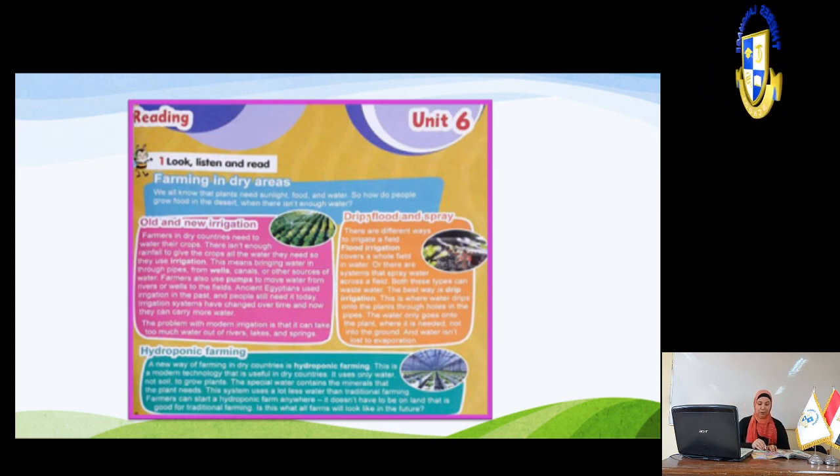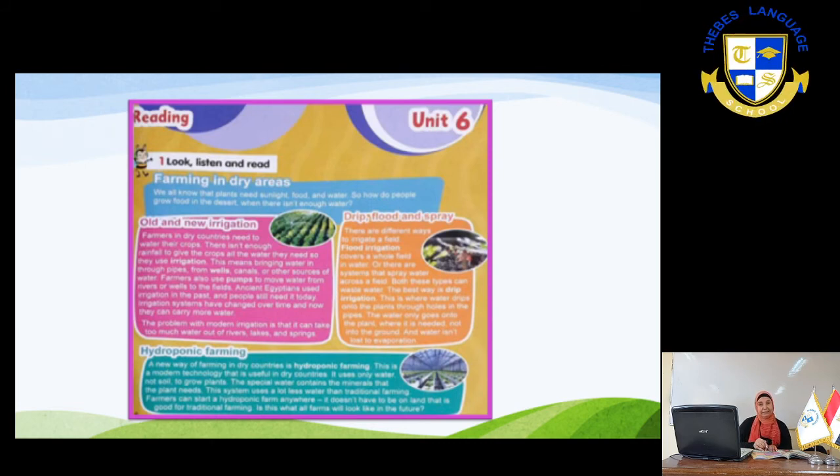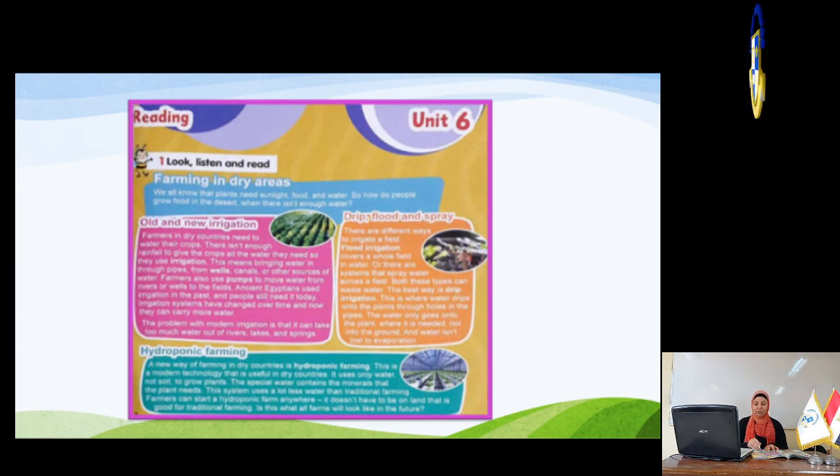The special water contains the minerals that the plant needs. Of course, the water which they use should have some minerals and salts inside it. This system uses a lot less water than traditional farming.